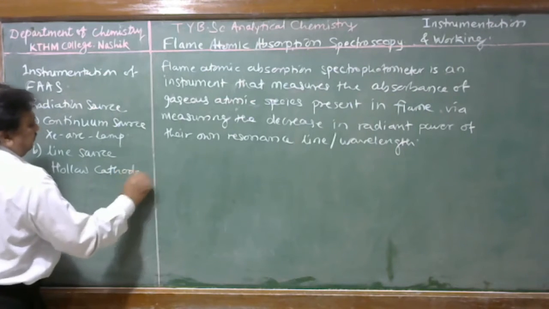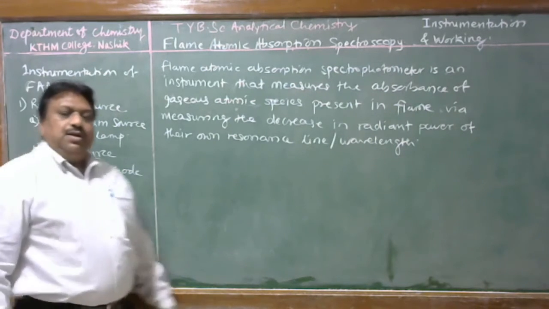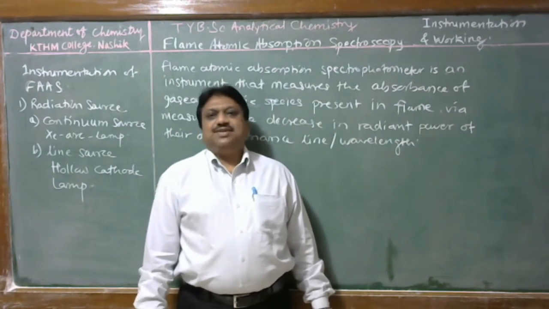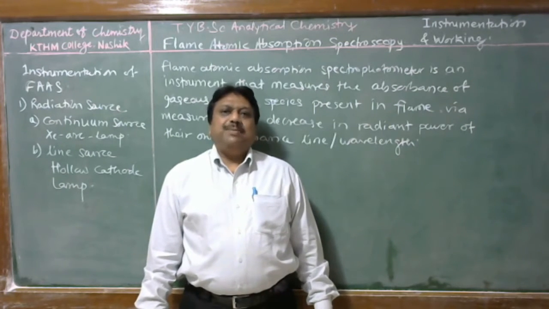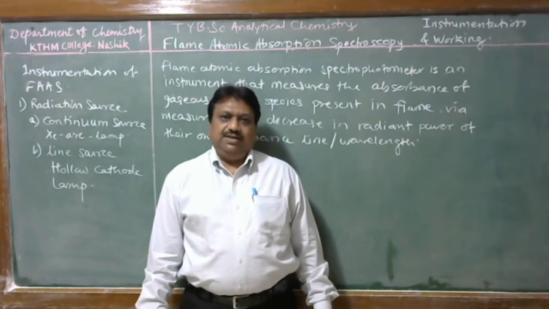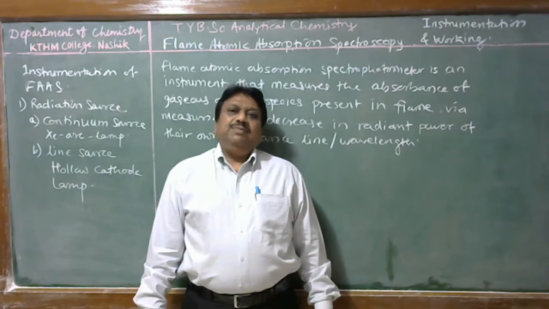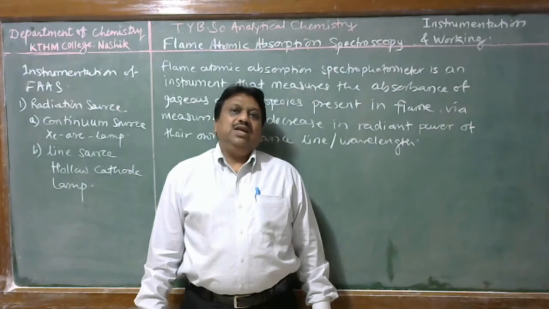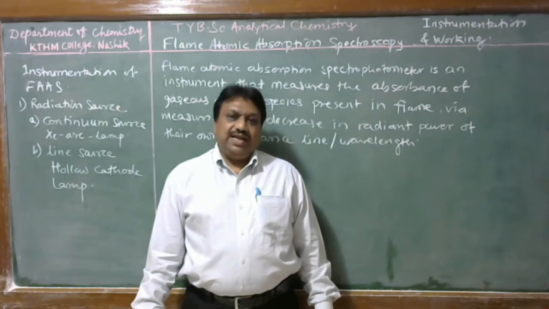Hollow cathode lamp. In atomic absorption spectrophotometry, the hollow cathode lamp is constructed from the analyte element. That is, the cathode is fabricated using the analyte element, and therefore in the hollow cathode lamp we obtain the emission line of the analyte element.